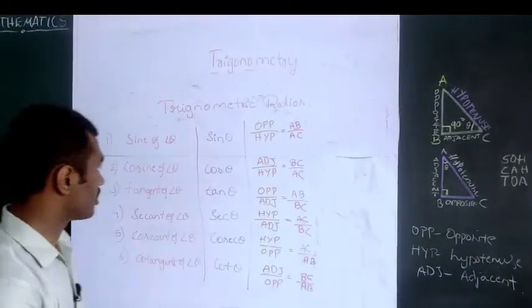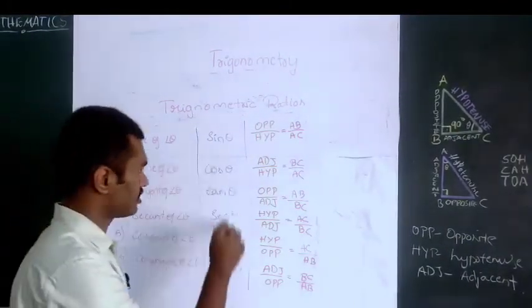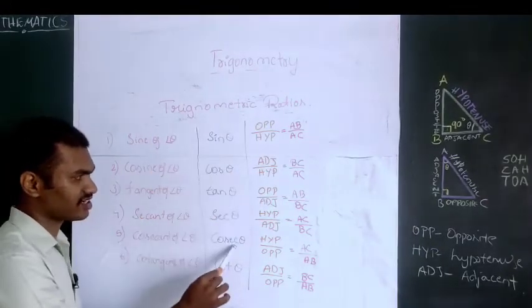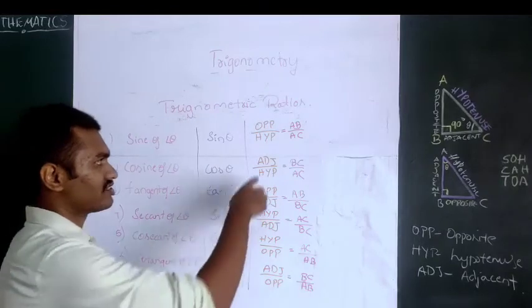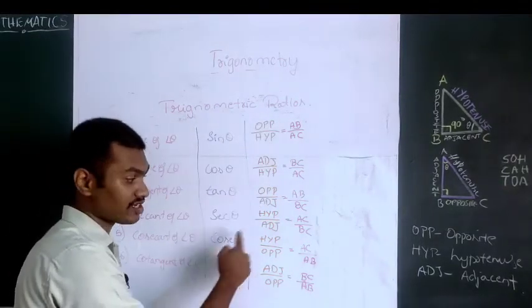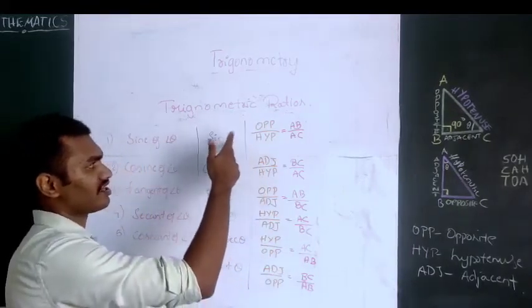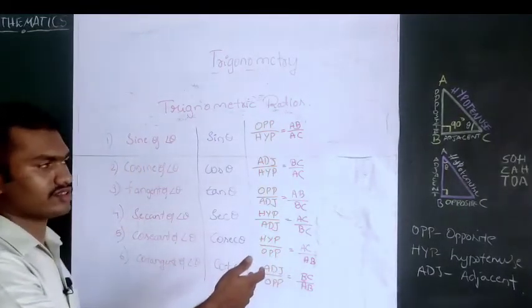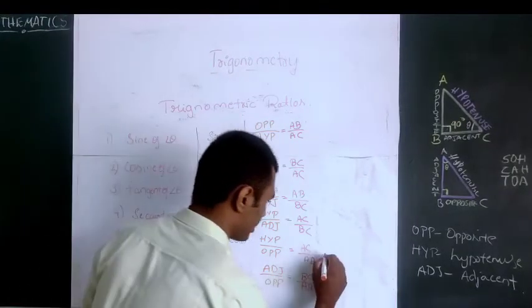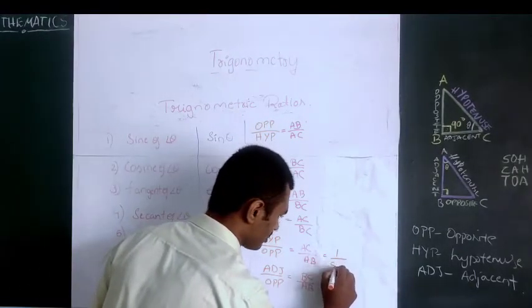See here, sin theta and cosecant theta. What is sin theta? Sin theta is opposite by hypotenuse. What is cosecant theta? Hypotenuse by opposite. That is, the reciprocal of sin theta is called cosecant theta. So you can also write this as 1 by sin theta.